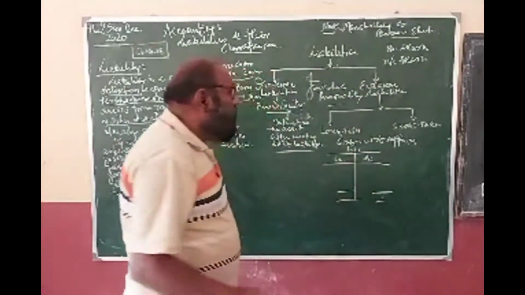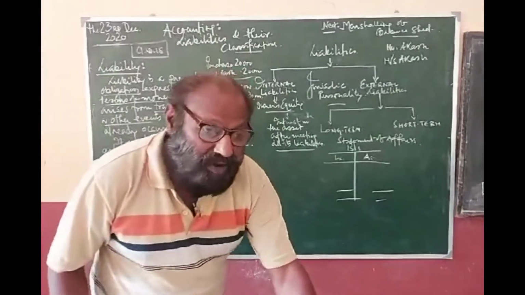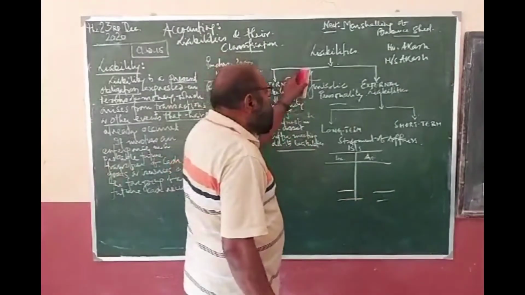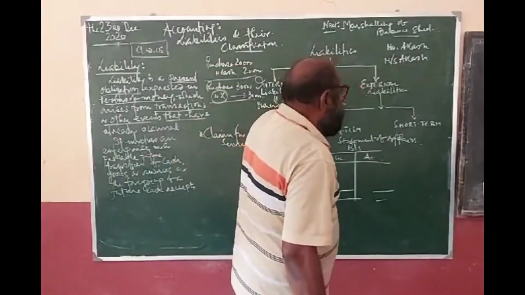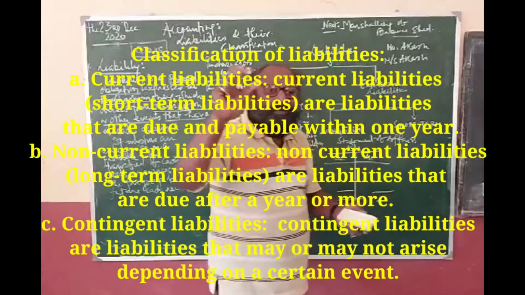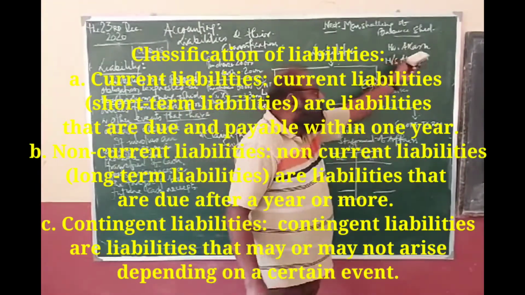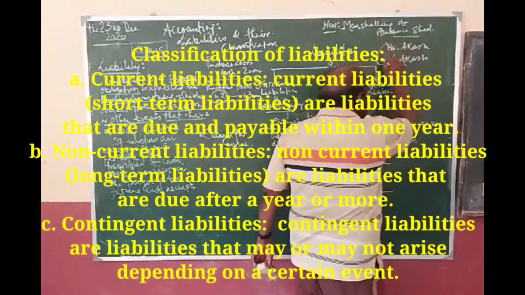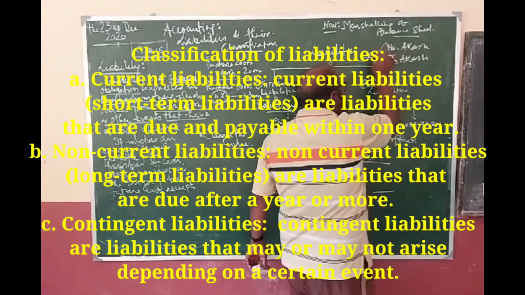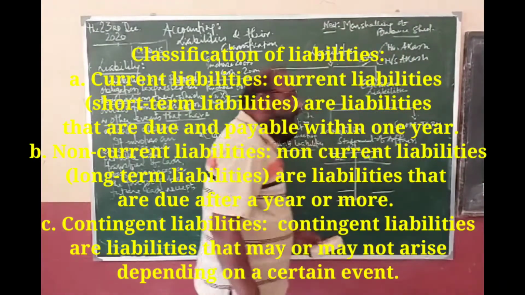But right now it is a long issue, and I would like not to enter into that. Today I am just telling you the basics of liability. Mr. Akash has invested rupees 50,000.